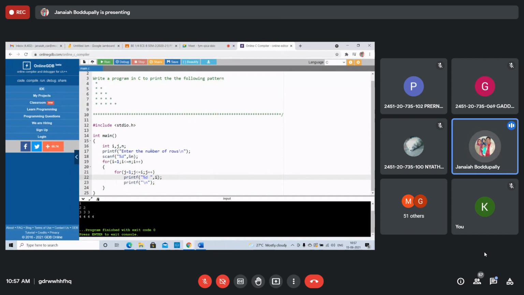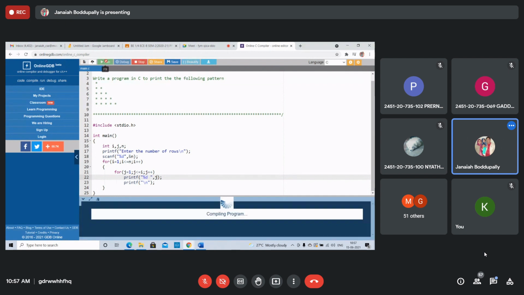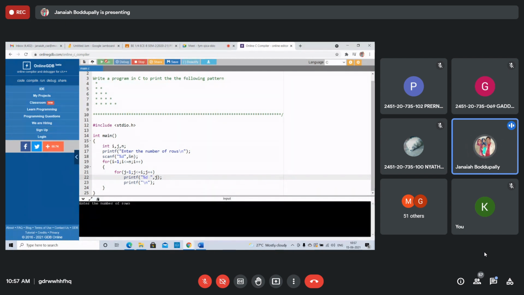That is the logic. If you write J, first row 1, second row 1, 2, third row 1, 2, 3. If you write I instead of J, that is different. Understood? What is I? What is happening in the outer for loop, and what is happening in the inner for loop?